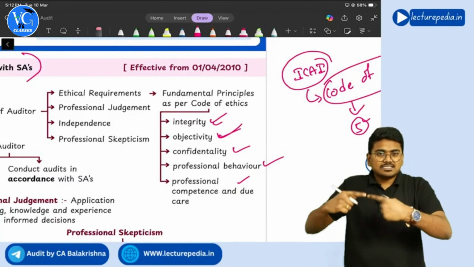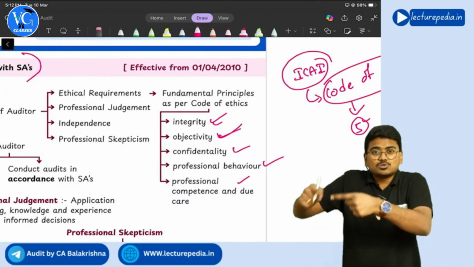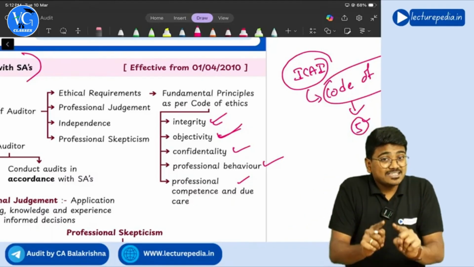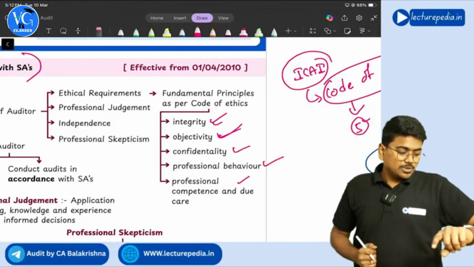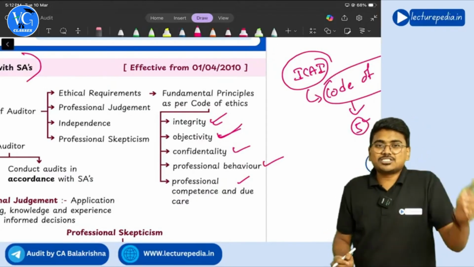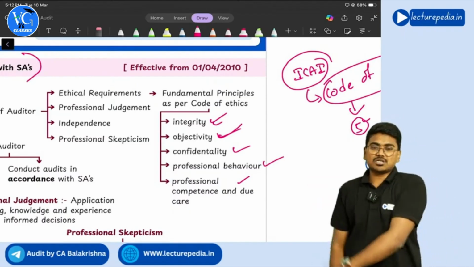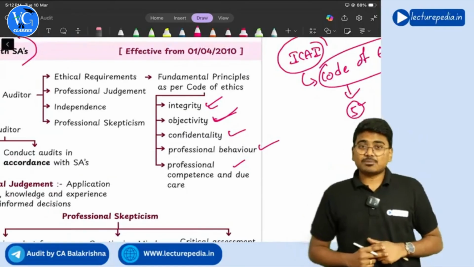If you take decisions based on emotions, it will be called subjective decisions. If you take decisions based on facts, it will be called objective decision making. So the auditor should always take objective decisions, not subjective ones. Getting it? Yes. So that is the second fundamental principle.